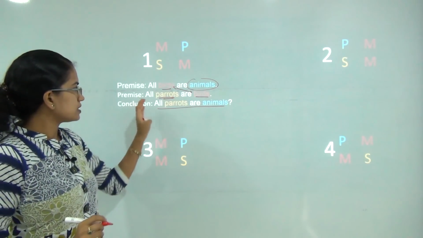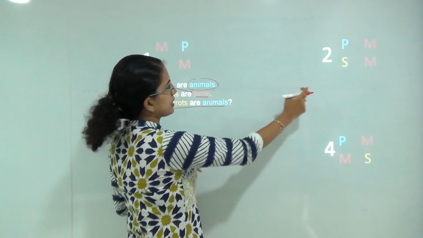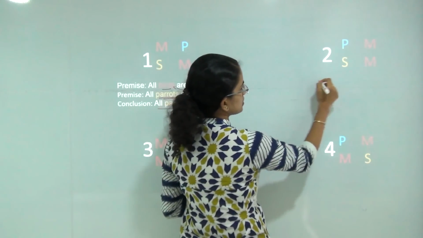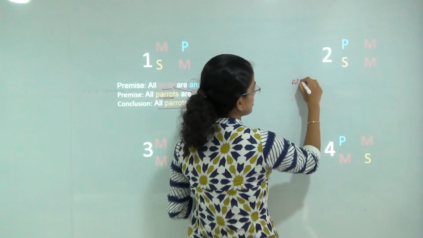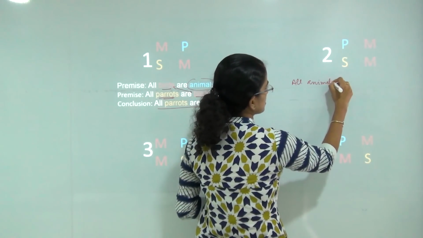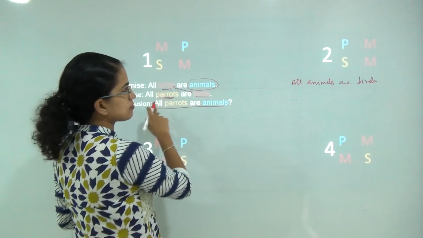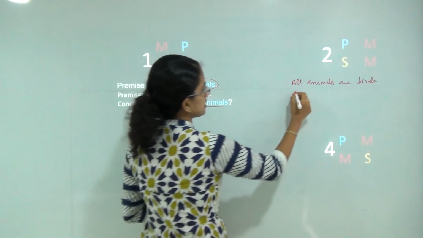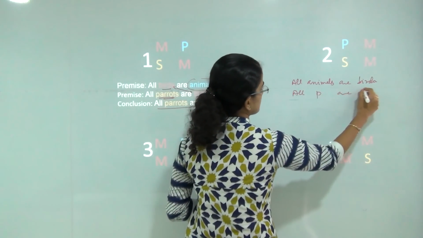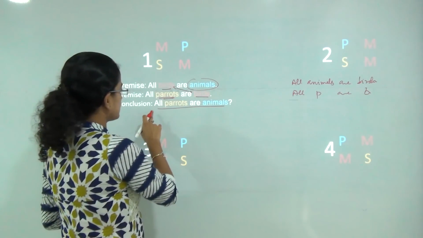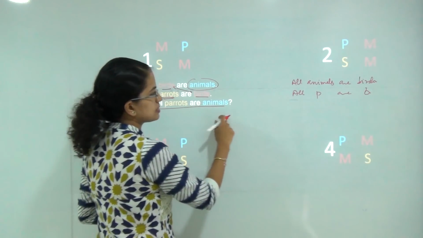That would be a very simple form. I can say all animals are birds, putting birds at the last. So all animals are birds would be my first statement. My second statement would remain the same: all parrots are birds. And my conclusion would be all parrots are animals.